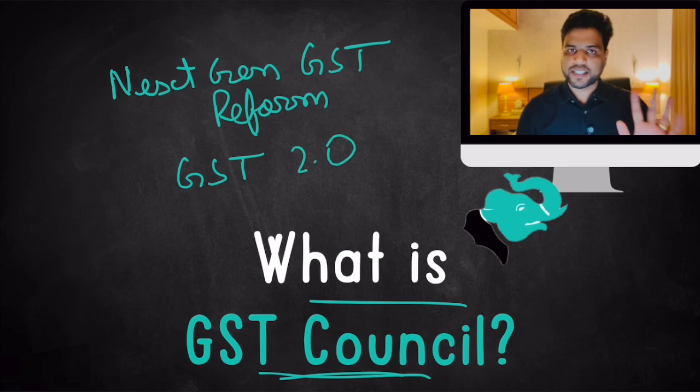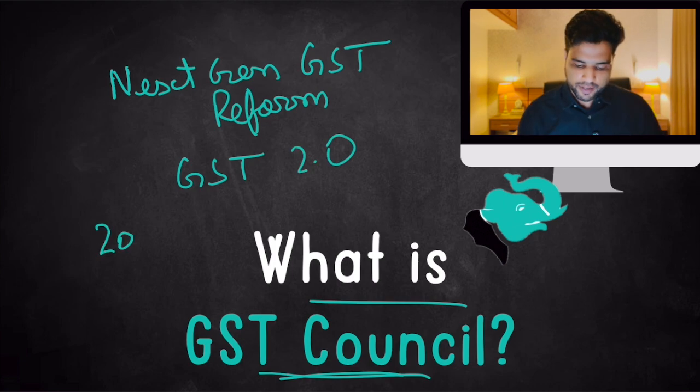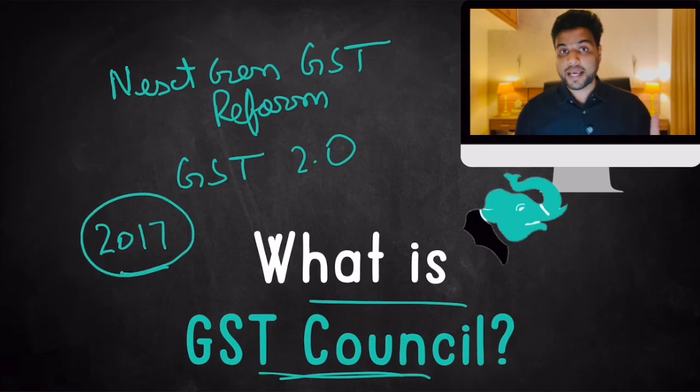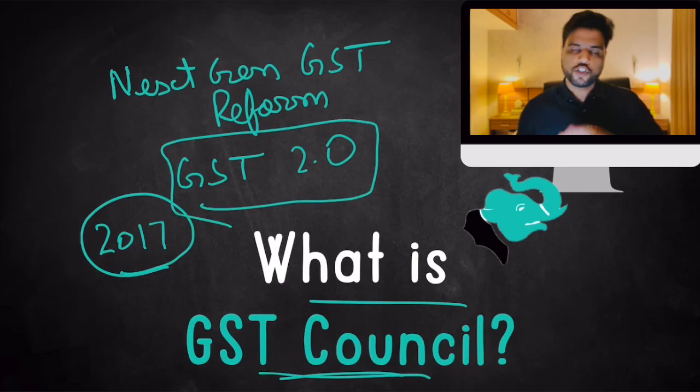Now, GST first came into being in 2017, and back then it was being termed as the biggest indirect taxation reform. This GST 2.0, which is basically restructuring of GST, is the next biggest indirect taxation reform. Basically, the purpose is to simplify our indirect taxation regime, to simplify GST.